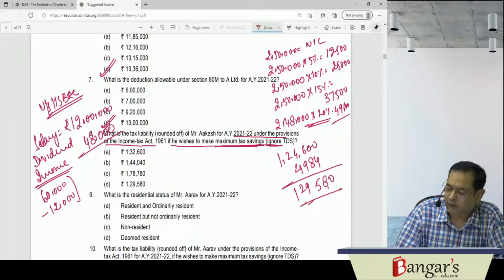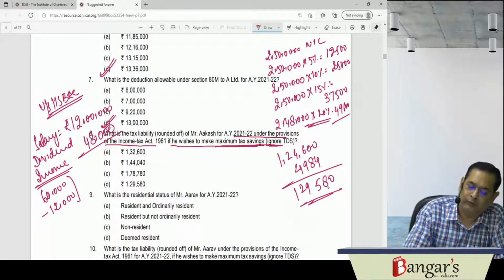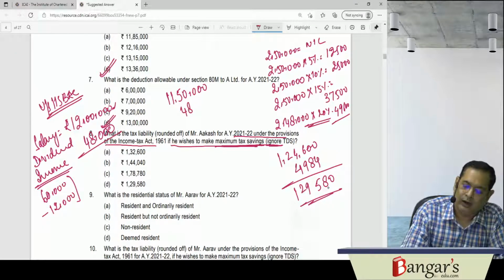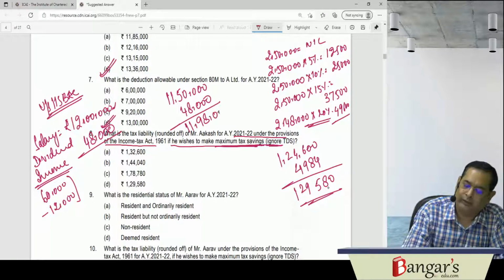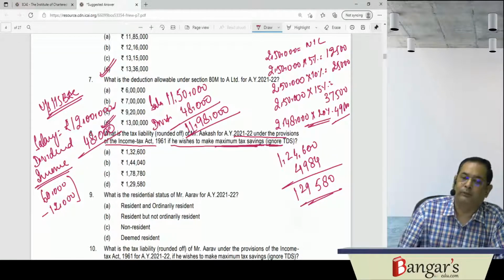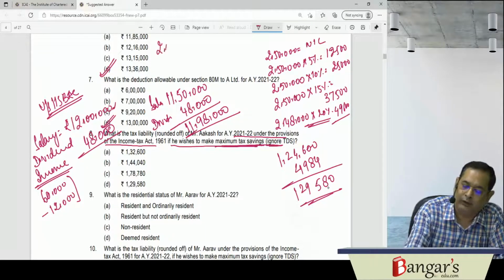So it is 129,580 rounded off. If he goes for the normal provisions, then he will get a standard deduction of 50,000 from salary. His salary income will be 11,50,000 plus 48,000, that is 11,98,000. Now let us calculate tax liability as per the normal provisions. This is salary after deduction and this is dividend. As per the normal provisions, the first 2,50,000 is nil.